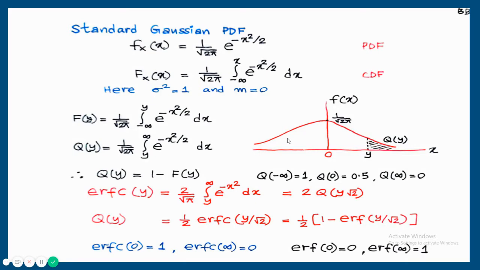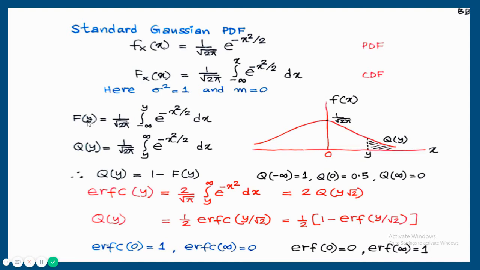So the left hand side, total area will be half. Right hand side also, total area will be half. And the total area of this is always 1. When x is equal to 0, it will be e raised to 0. E raised to 0 is 1 and that is 1 by root 2 pi. That is why the height will be 1 by root 2 pi.